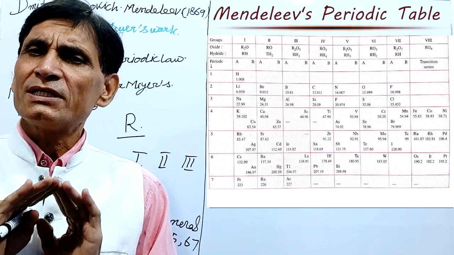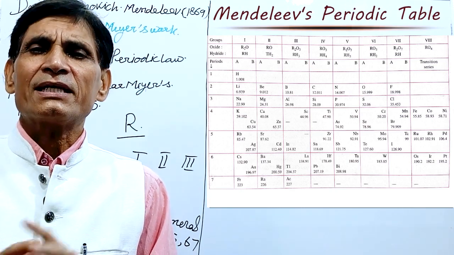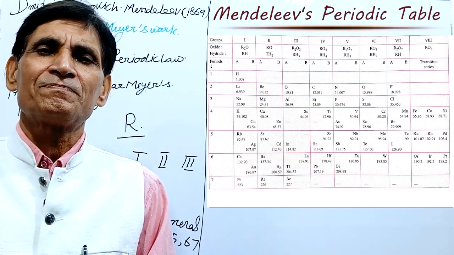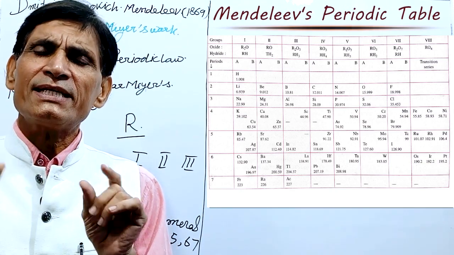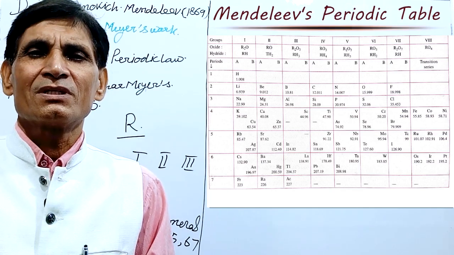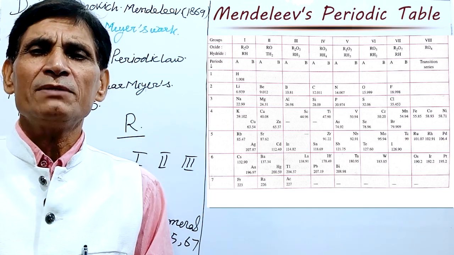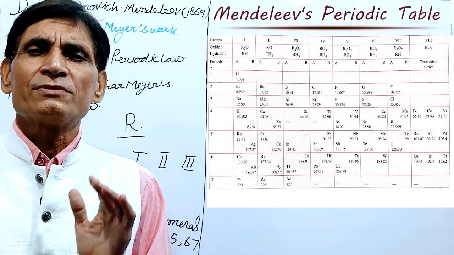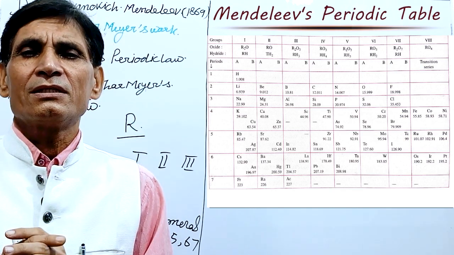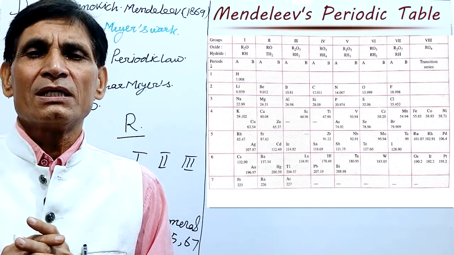It contains 3 sets of elements. In each set there are 3 elements. And all these 3 sets of elements belong to the transition series of elements.